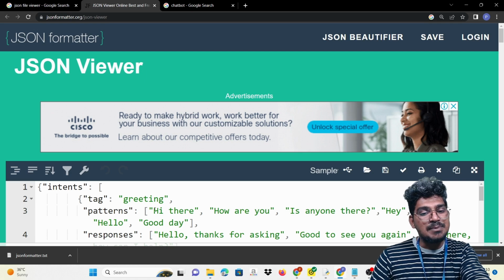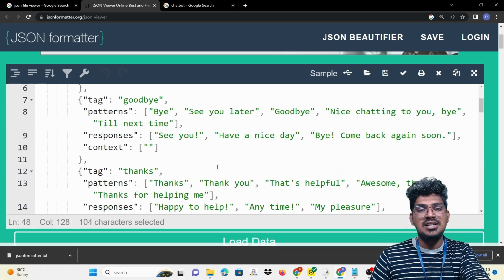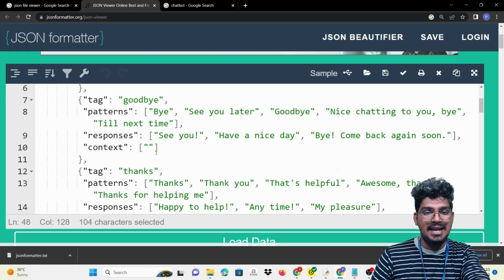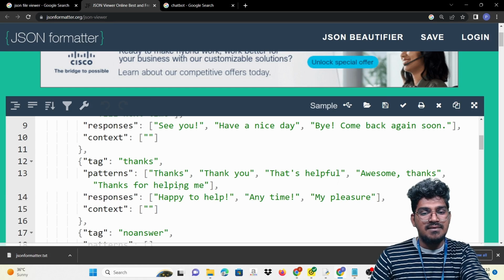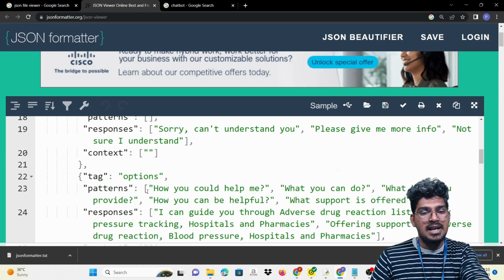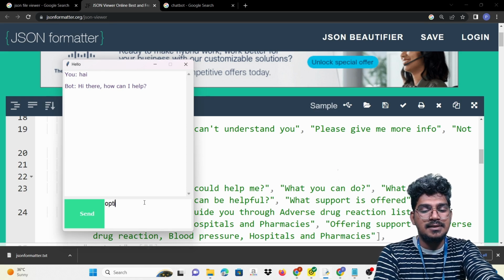So based on this particular pattern, it will be replying that. Based on this particular pattern only, it will be replying that. And how can I help you? It is asking the question. For example, options like that. I am going to enter options.